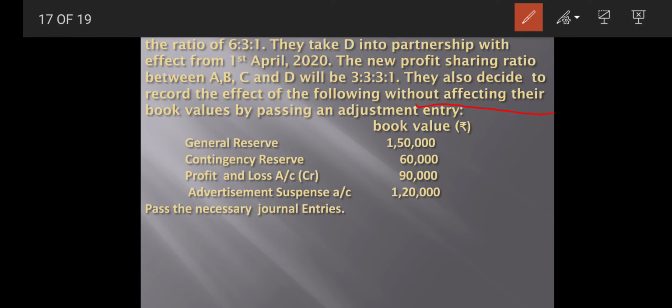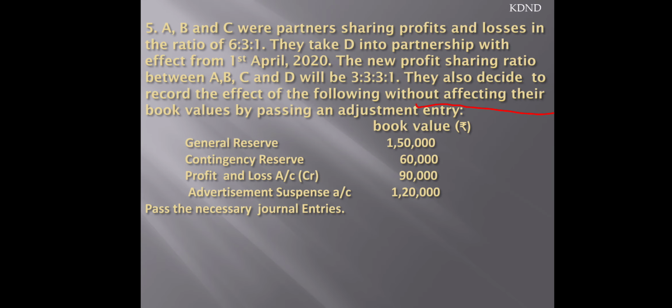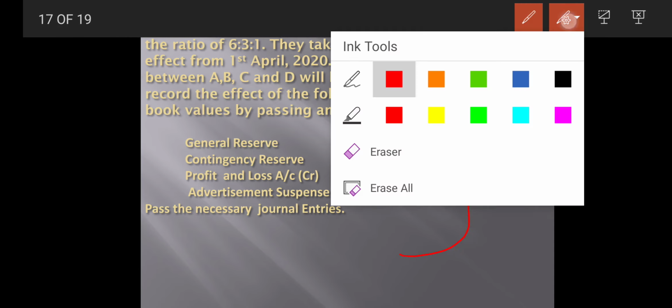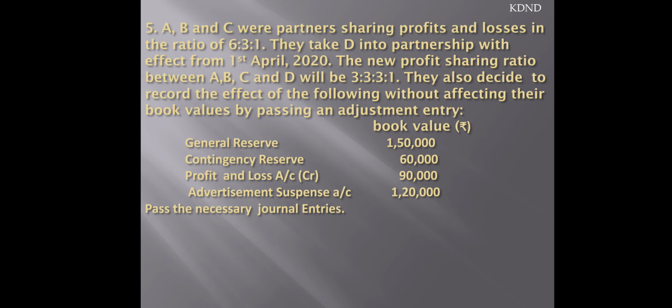Now in this sum, this point is very important: they want to give the effect, but they don't want to change the values of general reserve and contingency reserve or any of the reserves given in the sum. So they want to adjust among themselves only. This kind of sum will be done by the method of past adjustment which we have learned in partnership. So let's have a look at this.